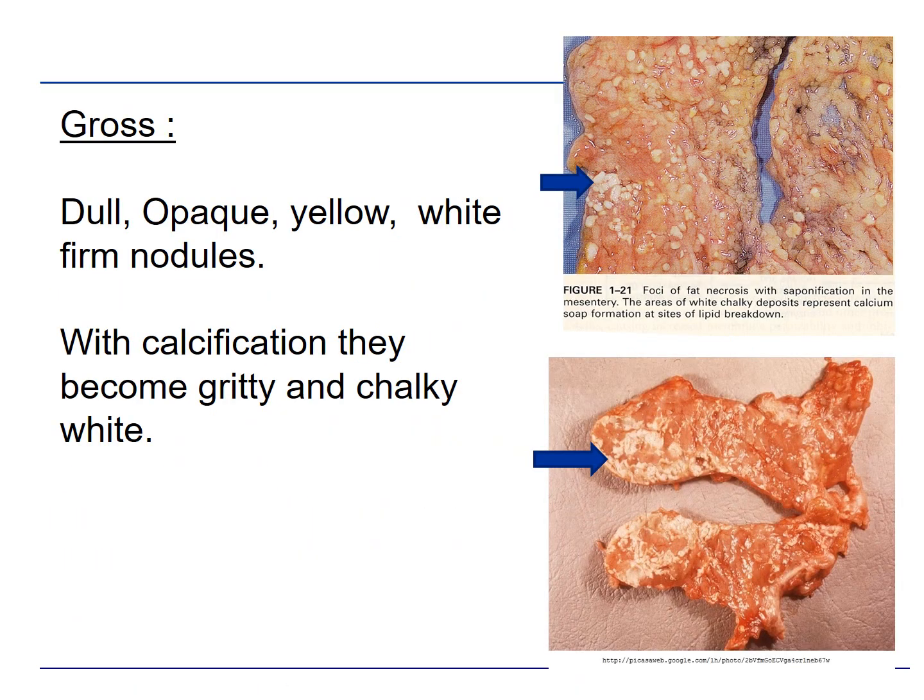Grossly, you will see that there are dull, opaque, yellow-white chalky nodules, which you can see on the right-hand side. This is the mesentery, where there are different foci of fat necrosis seen. On the lower part, it is the cut section of pancreas, which is showing whitish plaque-like areas because of fat necrosis.